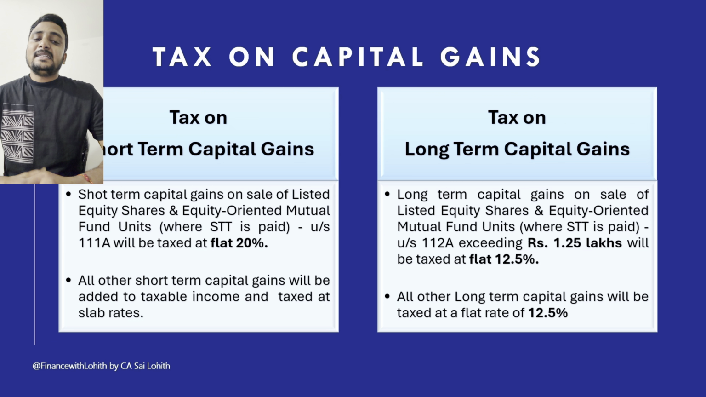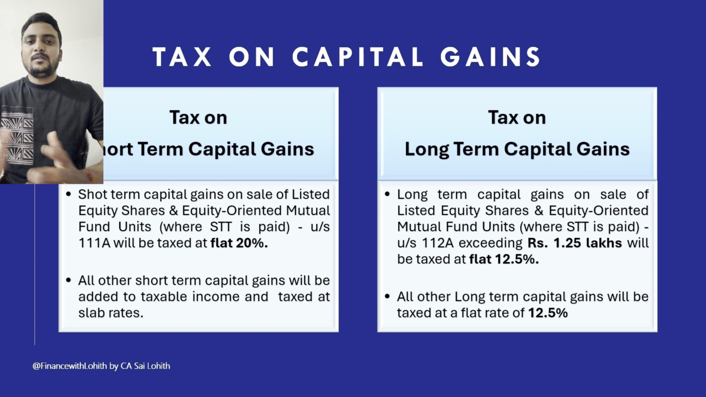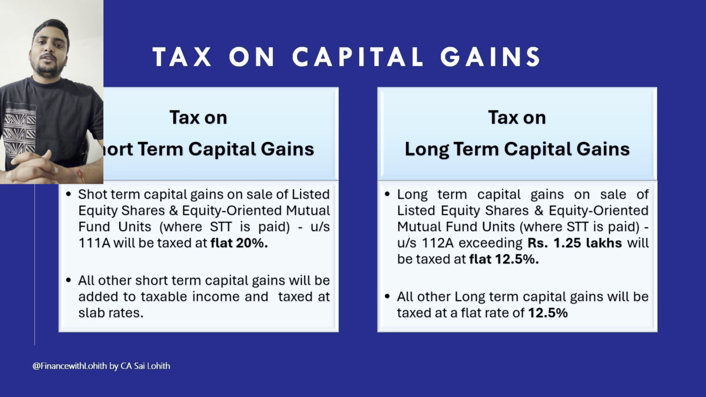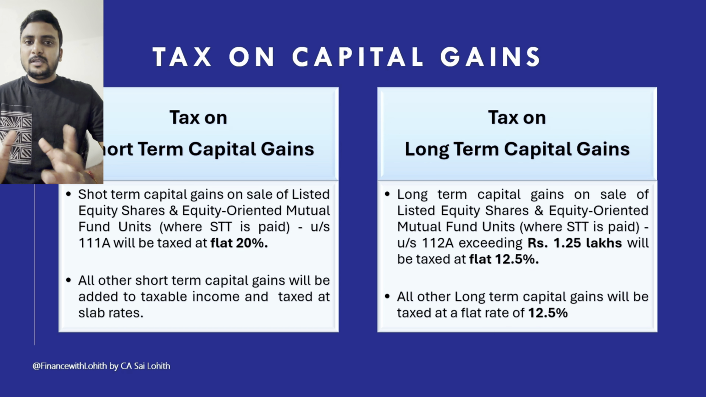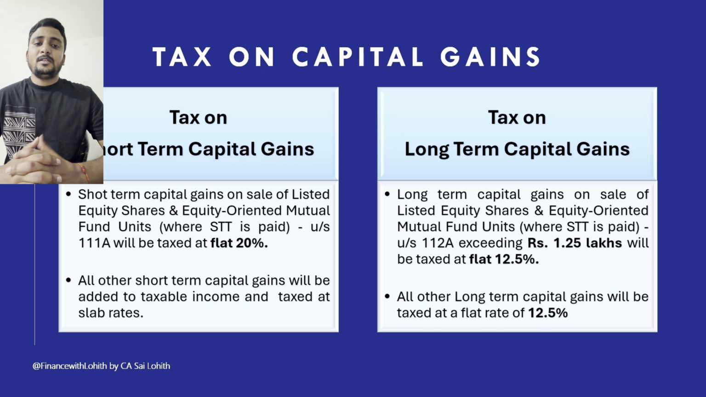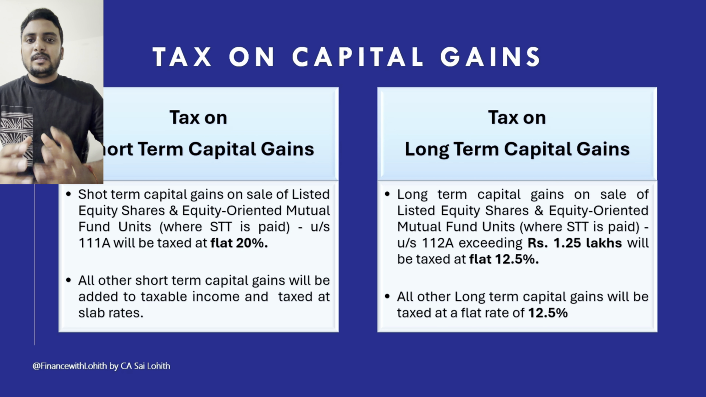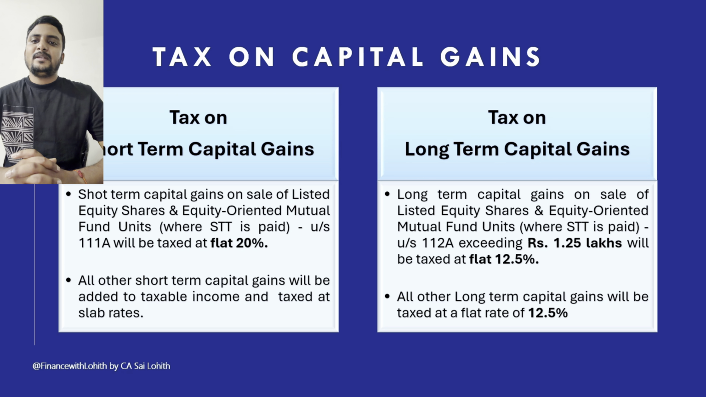Now let's understand the taxability of capital gain depending on the nature of the capital gain. If it is a short-term capital gain arising from sale of listed equity shares or equity mutual funds, that short-term capital gain will be taxed at a flat rate of 20%. Any other short-term capital gain will be added to your taxable income and taxed as part of your applicable slab rate.